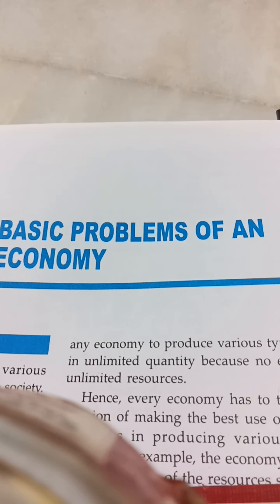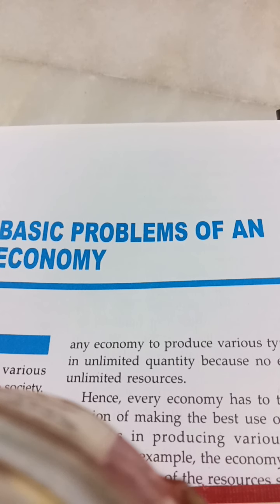Capital intensive technique of production is that type of technique of production which uses more capital than labor. Less labor, more capital. That means more money investment, more machines, technologically advanced machines, tools and implements, and fewer laborers will be employed.